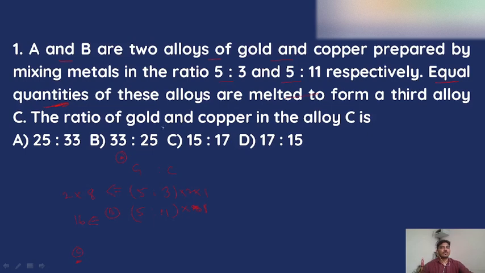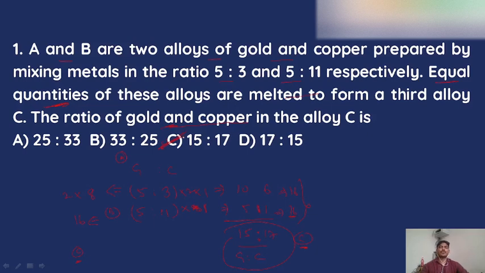And what is the ratio of gold to copper in the third alloy? So we need to find the gold to copper ratio. 2 into 5 is 10 and 2 into 3 is 6, and the other alloy is 5 and 11. We observe here it is also 16 parts, here also 16 parts. The number of parts is maintained the same when we mix the quantities in equal ratio. So 10 plus 5 will be 15 and 6 plus 11 will be 17. So the ratio of gold and copper present in the new alloy C is 15 to 17, which is presented in option C. So this is a very basic and easy problem.